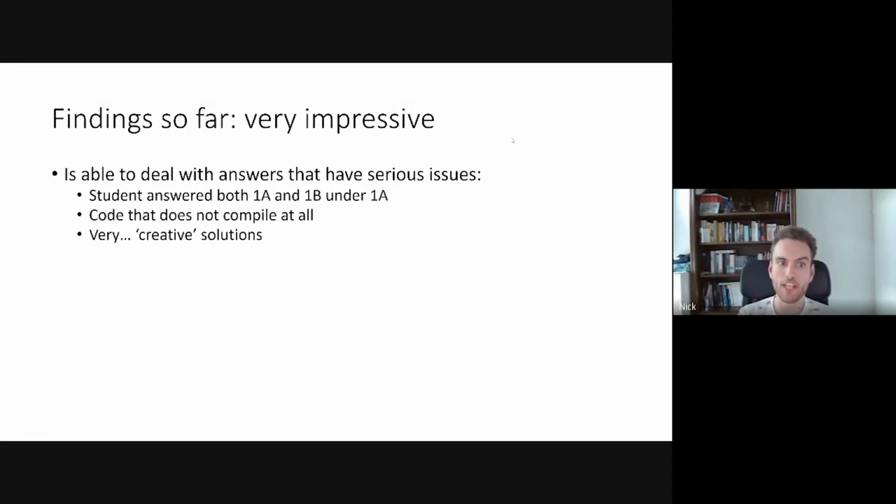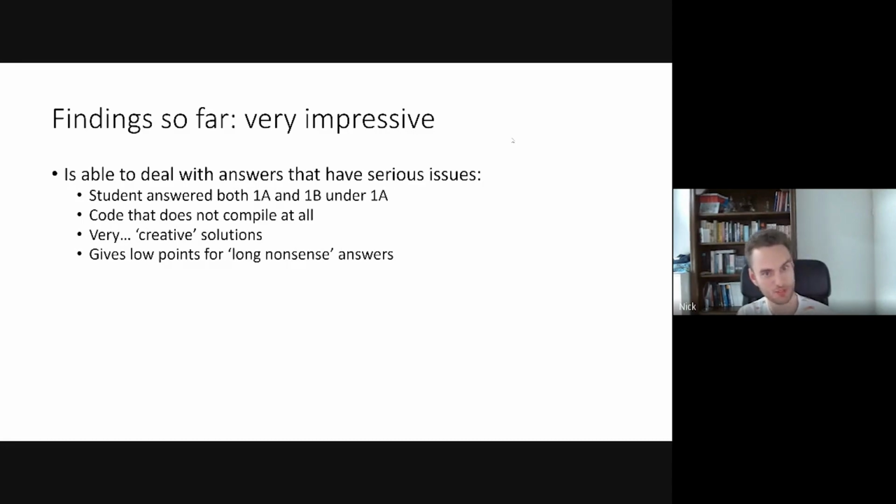It can deal with very creative solutions. Some students had very strange solutions, but apparently it was able to identify that it is actually a correct approach and that it does seem to work. And of course, it's also important that it doesn't give full points for everything. It's also very capable of giving very low points for long nonsense answers.